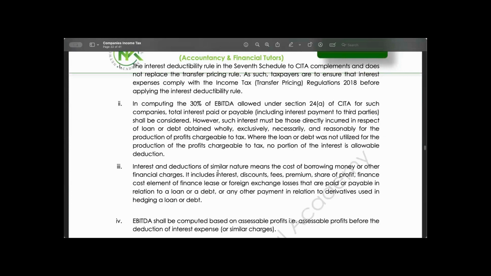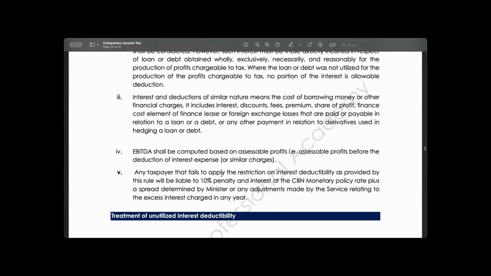Now, if the interest that is going to be payable by the taxpayer is more than 30% of earnings before interest and tax, you must restrict it to 30%. That's what we are saying.